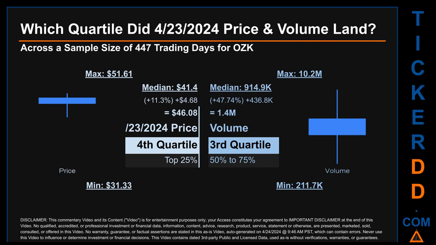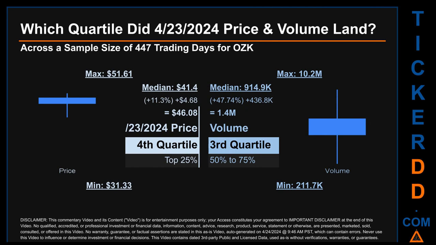The day's volume landed within the third quartile, that is within the 50% to 75% range of all sampled daily volume, which saw a max daily volume of 10.2 million and a minimum of 211.7 thousand. Quartiles tell us about the spread of a data set by breaking that data set into quarters, just like how the median breaks the set into half.